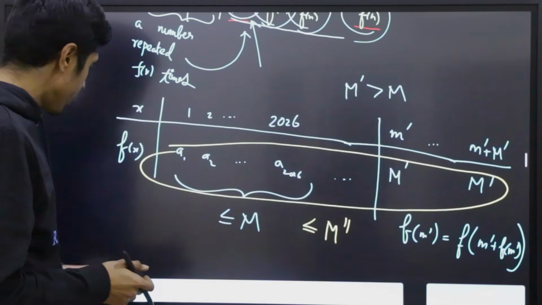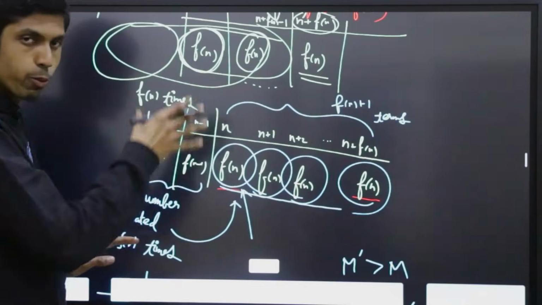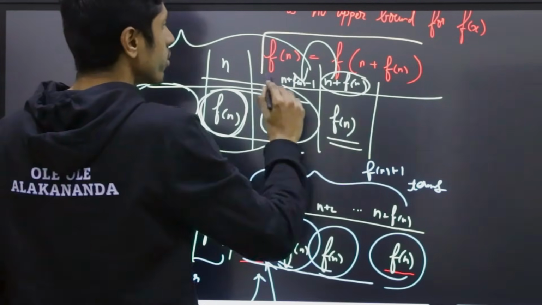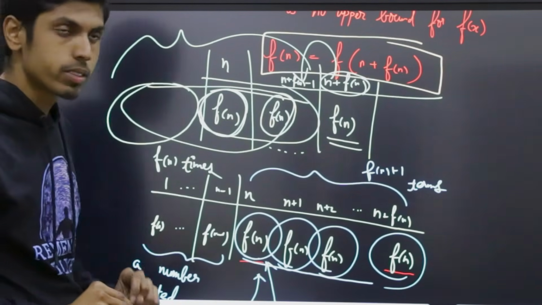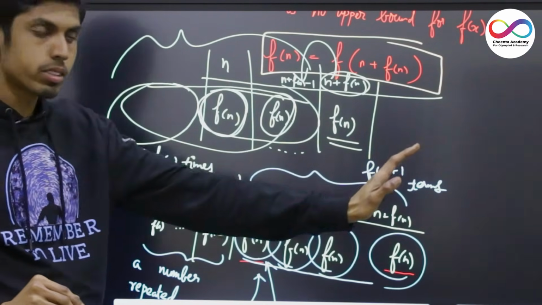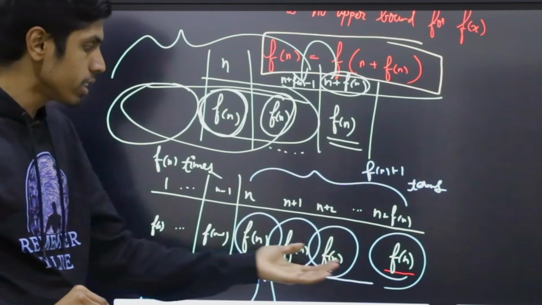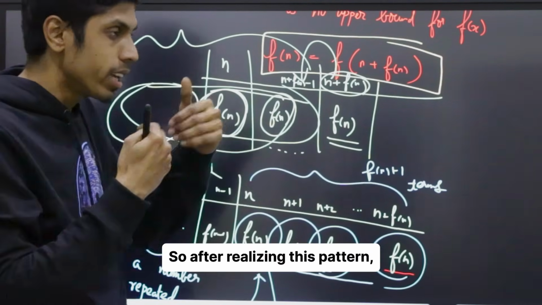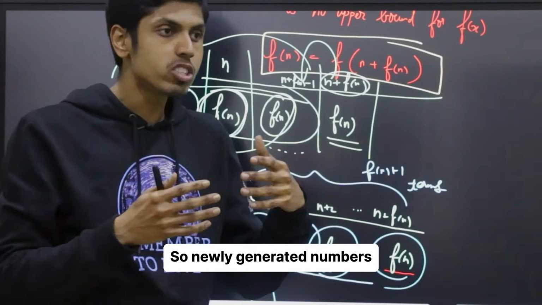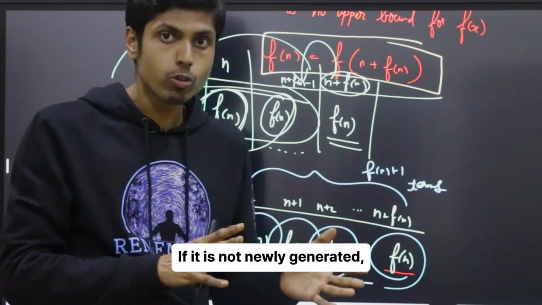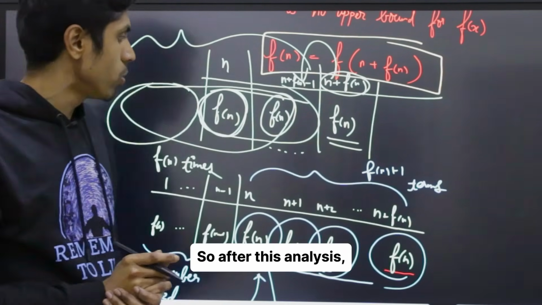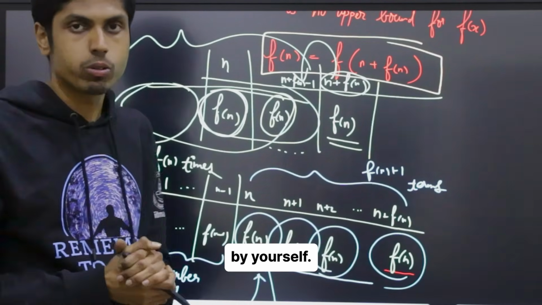First, the intuition should not be to write it stepwise. The intuition should be for yourself to understand what's the meaning of the given functional equation. Well, it just means that f of n occurs f of n times or f of n plus 1 times in the sequence. So after realizing this pattern, you have to see what numbers satisfy this property. So newly generated numbers shall satisfy this. If it's not newly generated, it cannot have so many numbers occur. So after this analysis, you can write the proof by yourself.